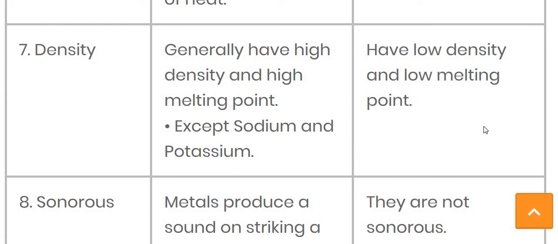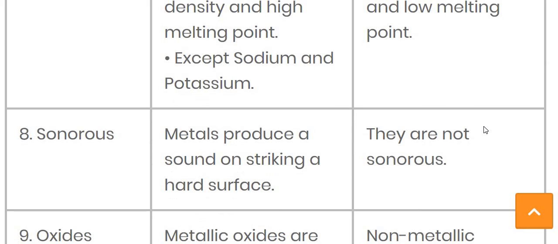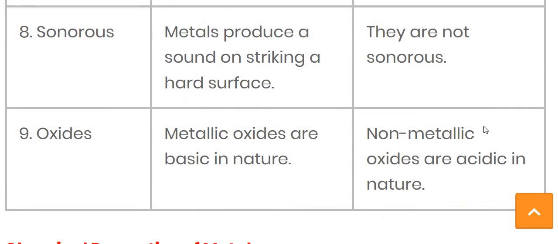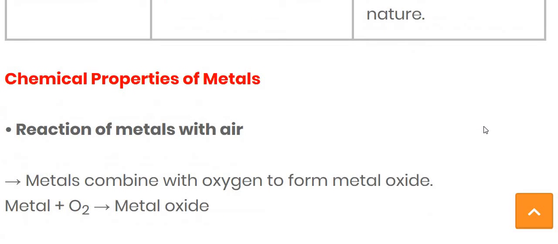Density: metals generally have high density and high melting point, but the two exceptional cases are sodium and potassium, and non-metals have low density and low melting point. Sonorous: metals produce sound on striking a hard surface, while non-metals are not sonorous. Oxides: metallic oxides are basic in nature, while non-metallic oxides are acidic in nature.